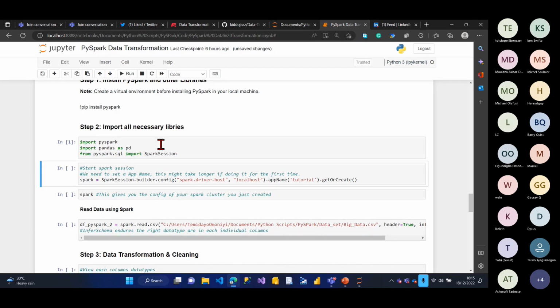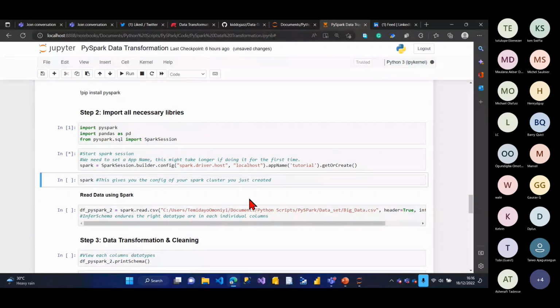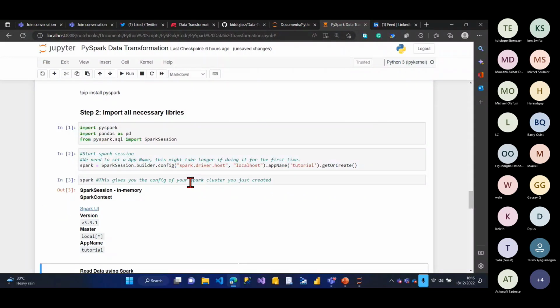When you've imported the necessary libraries, you have to create a Spark session, and I also have to give it a name. The name of my app is called tutorial. If I run this, it's going to take a little bit of time, just give it some minutes. Okay, let's check now. It has run. Press Shift Enter. If you're doing this for the first time, it might take a little bit of time, but if you have done it before, it goes very fast.